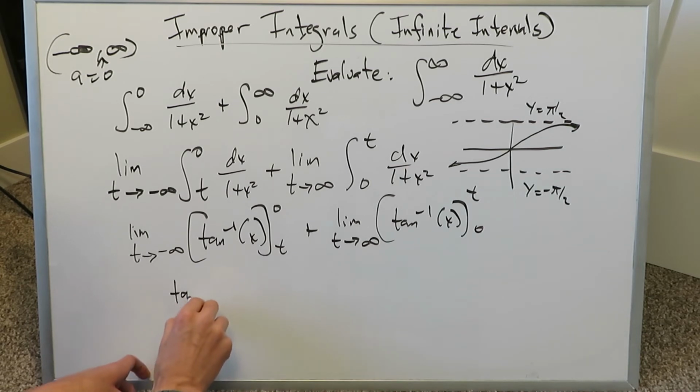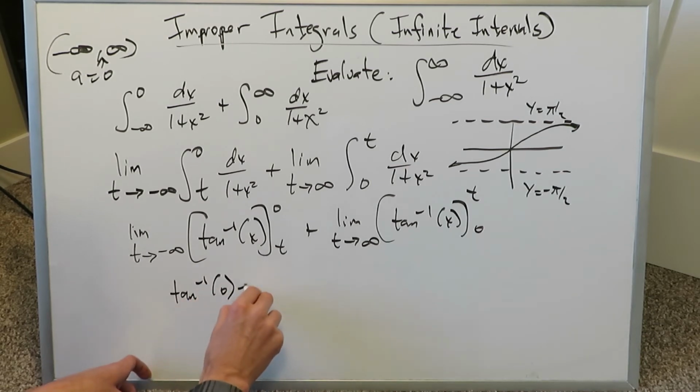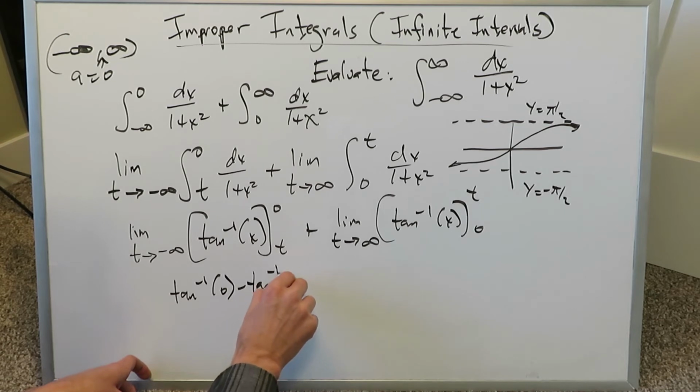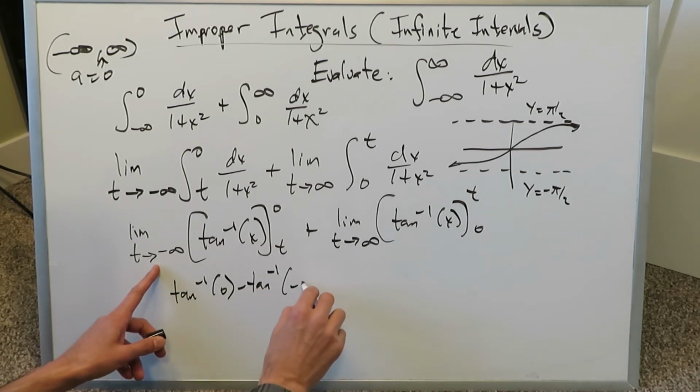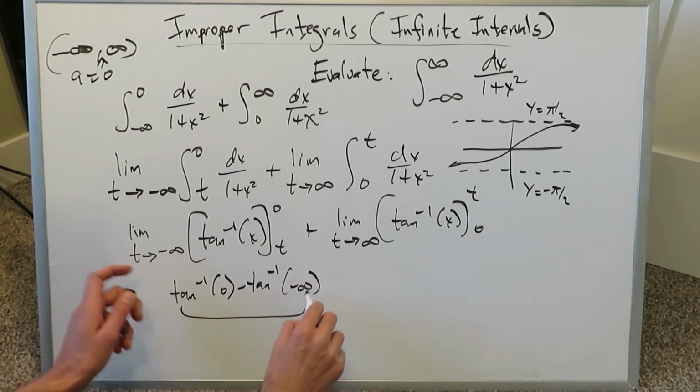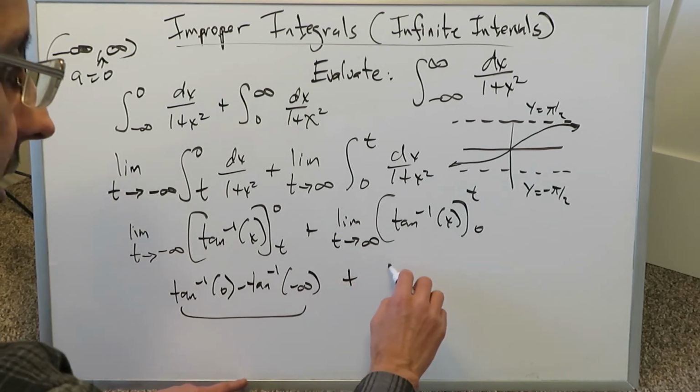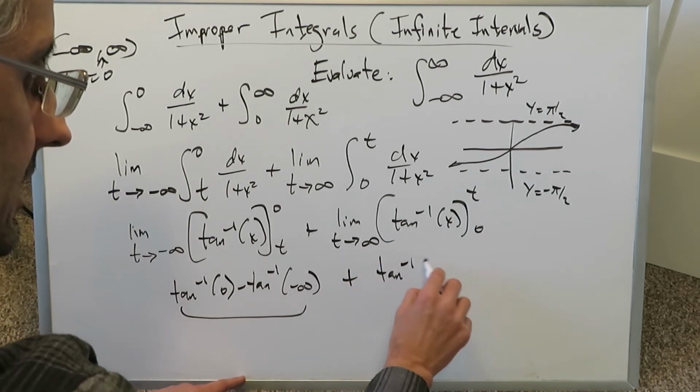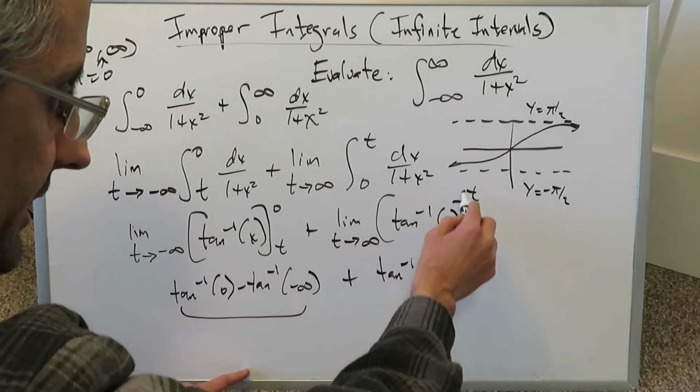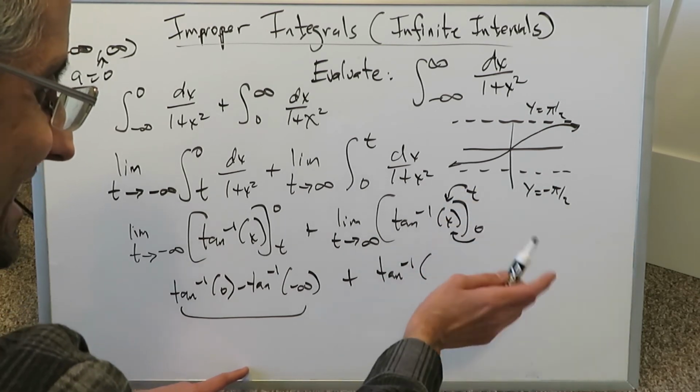I'm really looking at inverse tan of 0 minus inverse tan of t, which here is a minus infinity. We'll evaluate this, and let's come over here. Here I'm looking at inverse tan upper limit t coming into play. Remember, always upper limit, lower limit, and the difference of the 2.